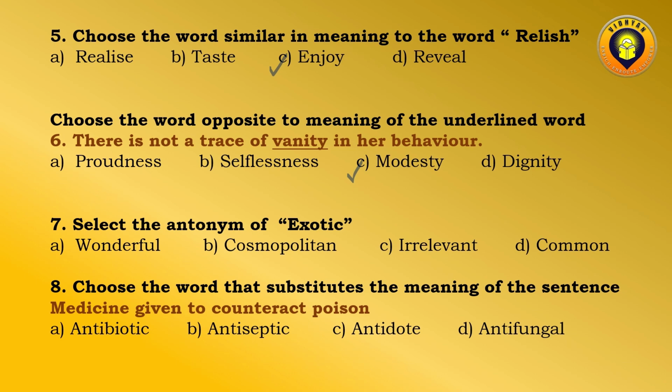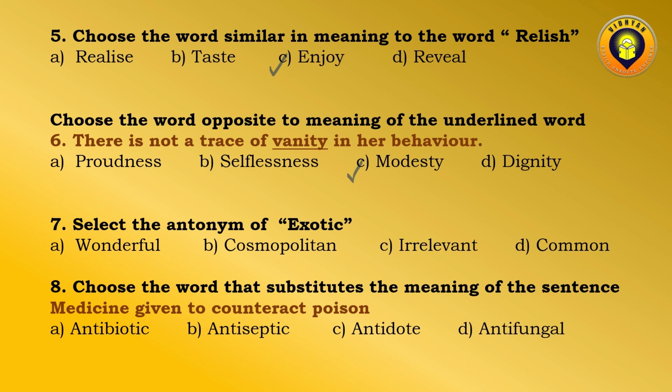Select the antonym of exotic. Exotic means something rare, which is not commonly visible in a place. We have got 4 options: wonderful, cosmopolitan, irrelevant, common. Now wonderful means amazing, not at all suitable. Cosmopolitan is related to the behavior of a person. It's sophisticated, it's very classy.